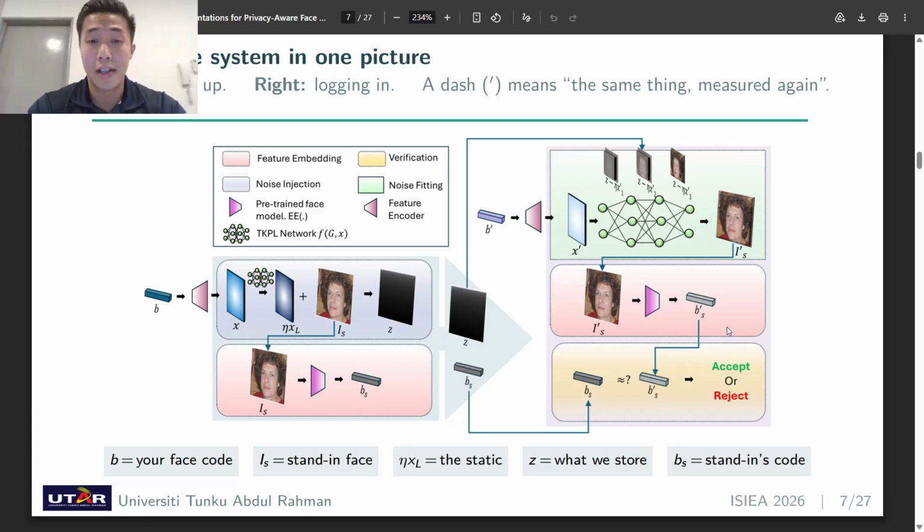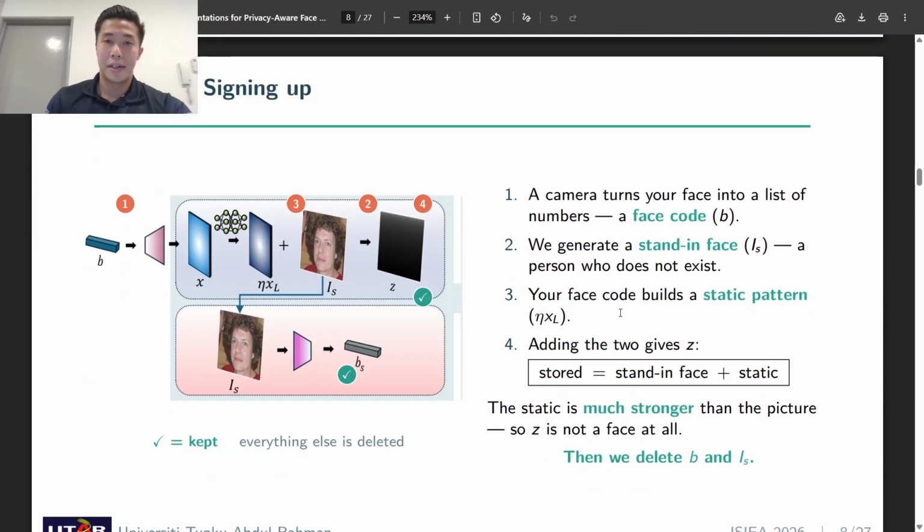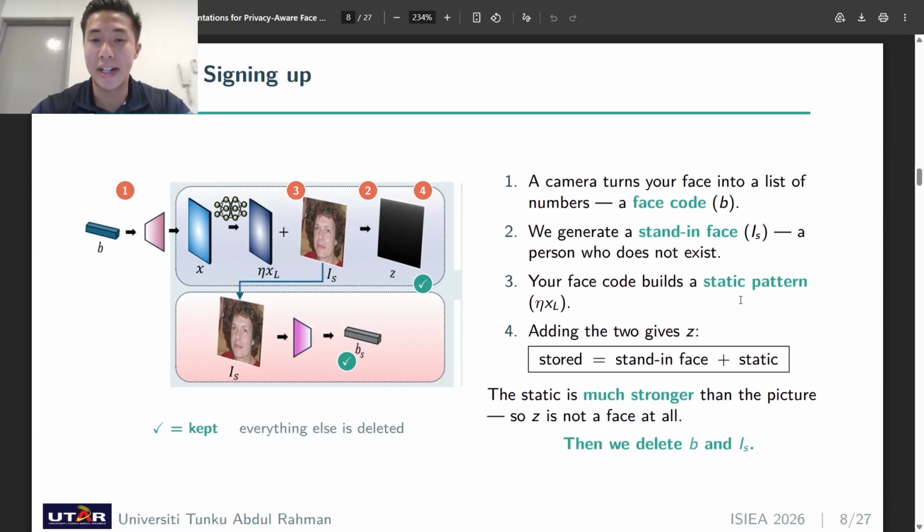Now let me take each half in turn. The numbered circles on the next two slides will match the numbered steps beside them. Step one is signing up. We can break signing up down into four steps, and you can follow the numbers in the pictures, as given on the left hand side.